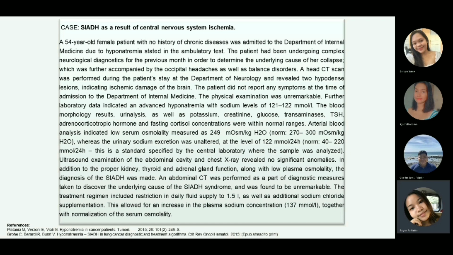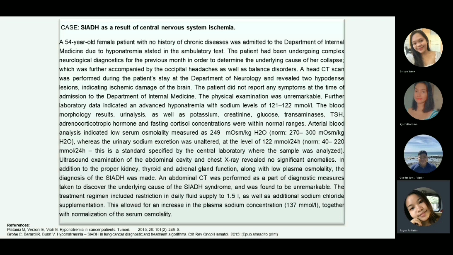The blood morphology results and urinalysis, as well as potassium, creatinine, glucose, transaminase, TSH, adrenocorticotropic hormone, and fasting cortisol concentrations were within normal ranges. Arterial blood analysis indicated low serum osmolality measured as 249 milliosmol per kilogram water.